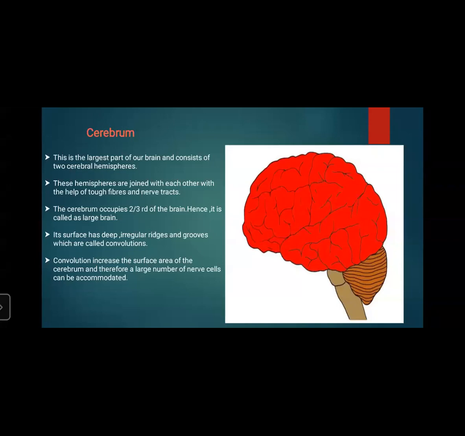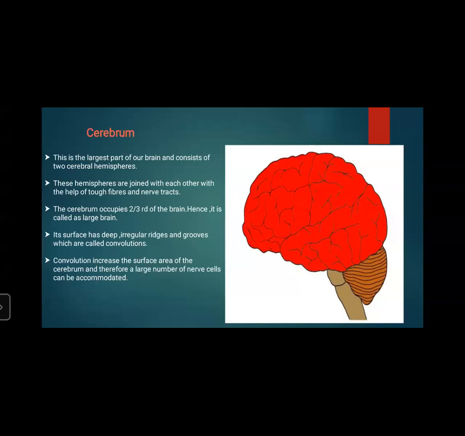Okay, so the biggest part, that is cerebrum, let us learn about that. This is the largest part of our brain. We have seen that the creamy green color or the light color portion, which is bigger, was cerebrum. So this is the largest part of our brain and consists of two cerebral hemispheres. These hemispheres are joined with each other with the help of tough fibers and nerve tracts. The cerebrum occupies two-thirds of the brain. See, two-thirds of the brain.